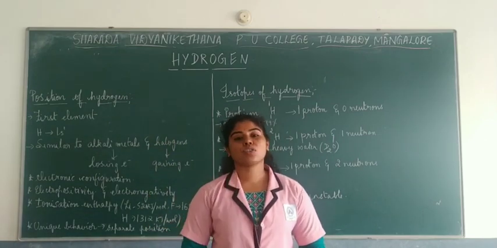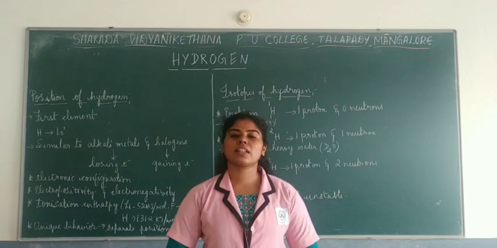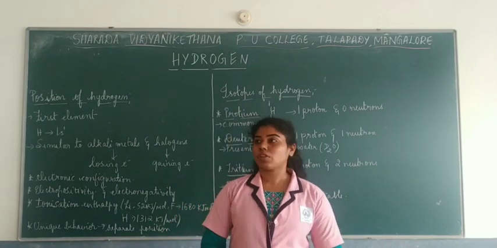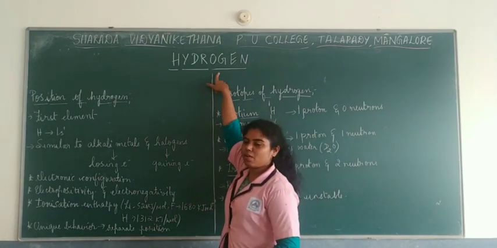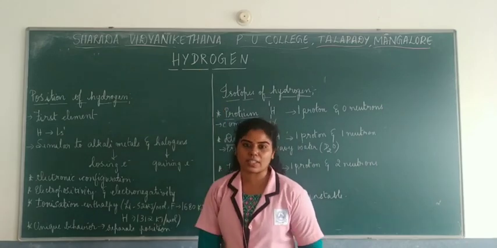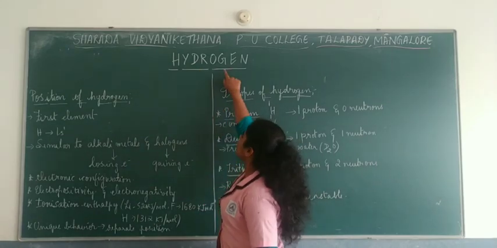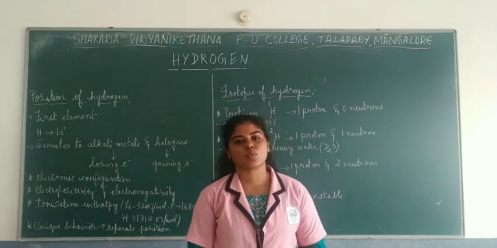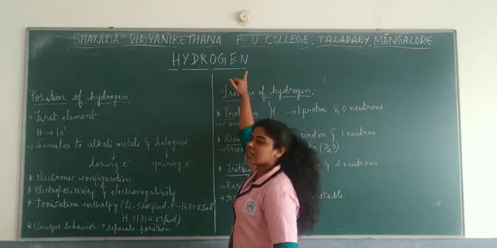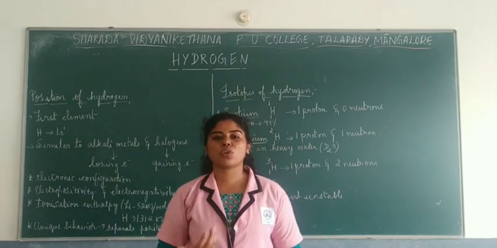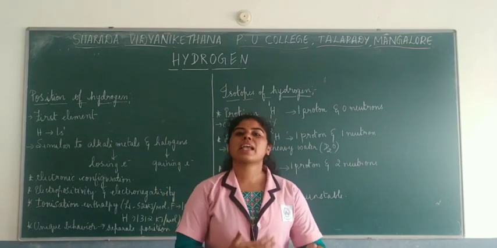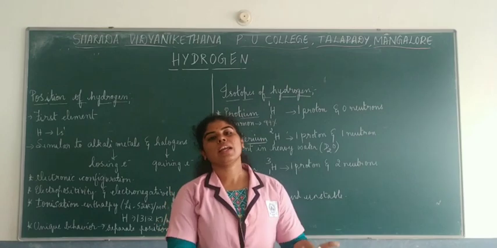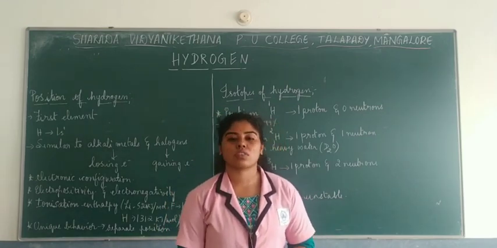And as you all know, it is used in the production of water. Now the word hydrogen: hydro in Greek means water, and gene means producing. So this element can produce water when it burns in the presence of oxygen.